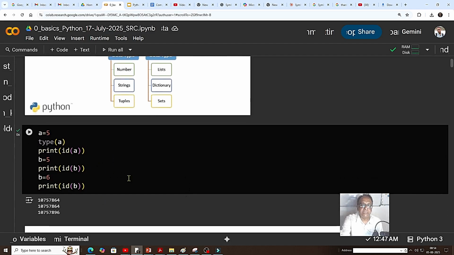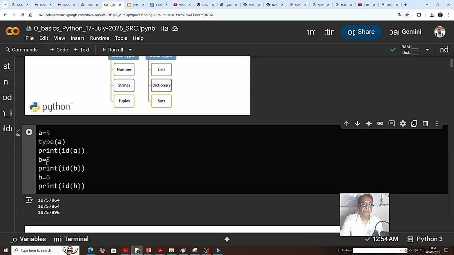We can check here. I'm declaring a equal to 5, and I don't have to declare the type because it is dynamic typing. I don't have to say int a like in Java or C. A is automatically taken as an integer. So I can check type A, and I can print the ID of A.